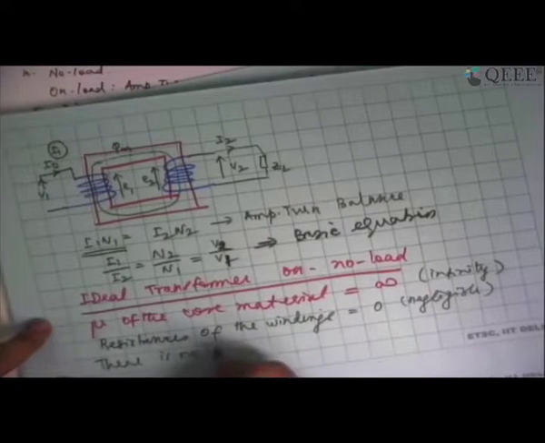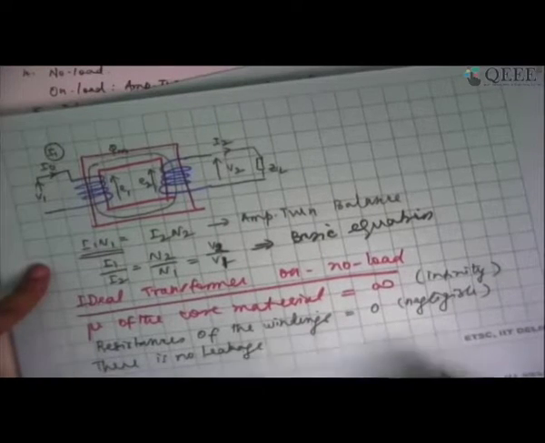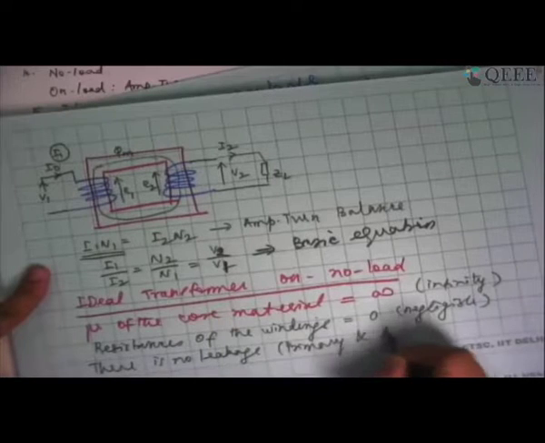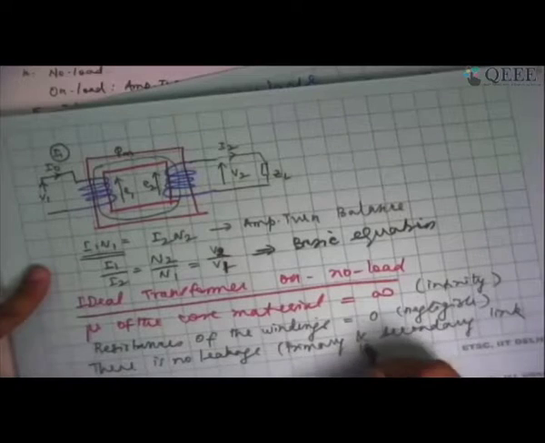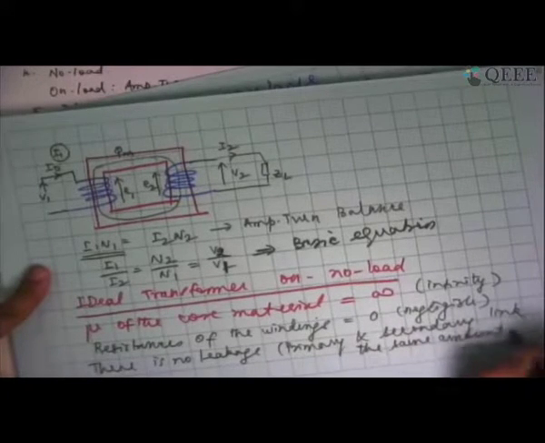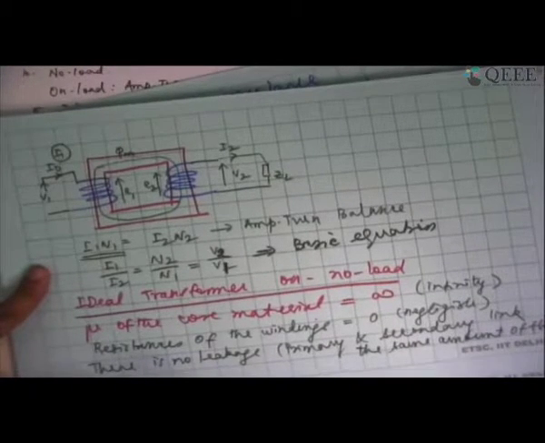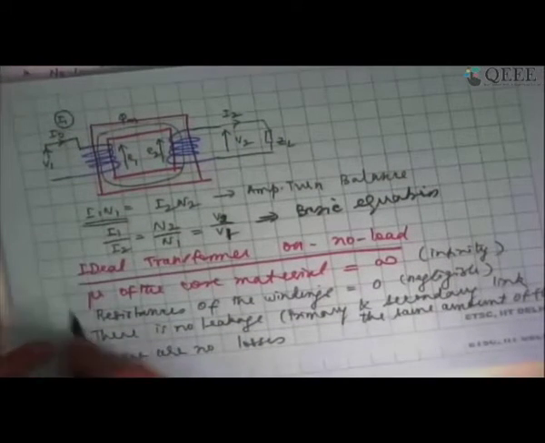That means all the flux that is linking the primary will also link the secondary. So primary and secondary link the same amount of flux. And the fourth one is there are no losses. So these are the assumptions we make in the case of an ideal transformer.